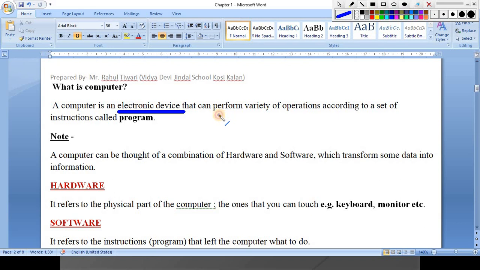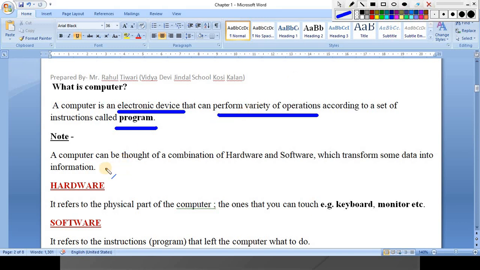And the second thing is it can perform a variety of operations. But these operations will depend on the software or program which is installed in your computer. So our definition is: a computer is an electronic device that can perform a variety of operations according to a set of instructions called a program.